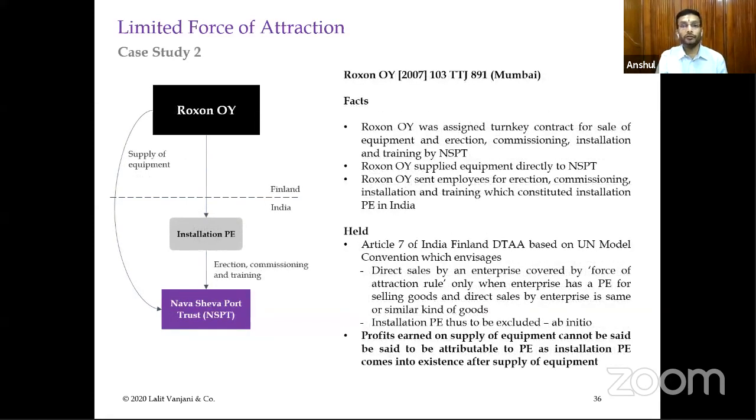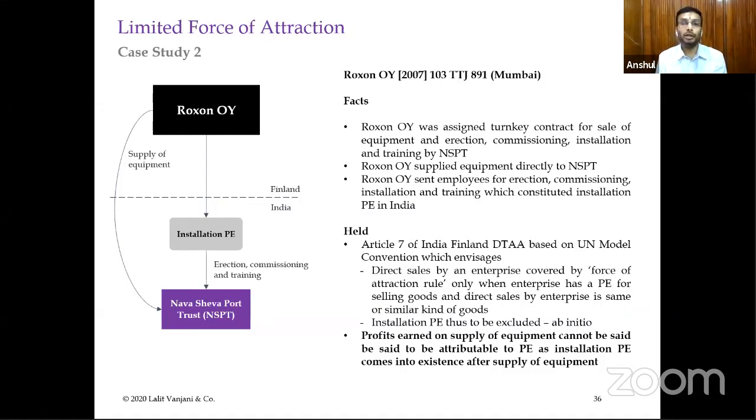Then there is another case of Roxon OY. This is almost a similar kind of thing, wherein the supply of equipment was to be made to Nhava Sheva Port Trust, NSPT. In this particular case, the supply of equipment was to happen first, and then the installation P would be constituted by virtue of employees coming to India for installation and commissioning, which would continue for a sustainable period of time, so as to constitute an installation P.